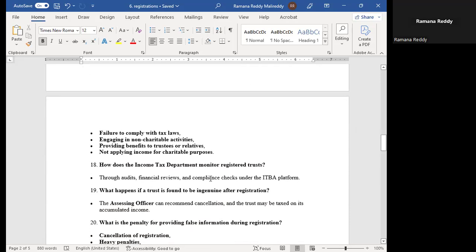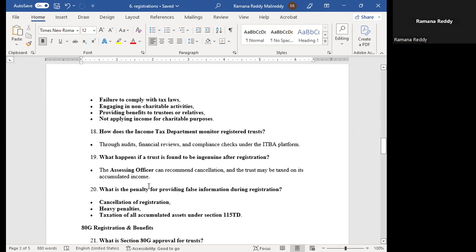How does the income tax department monitor a registered trust? It monitors through audits, financial reviews, compliance checks, and the ITBA platform. What happens if your trust is found to be not genuine after registration?